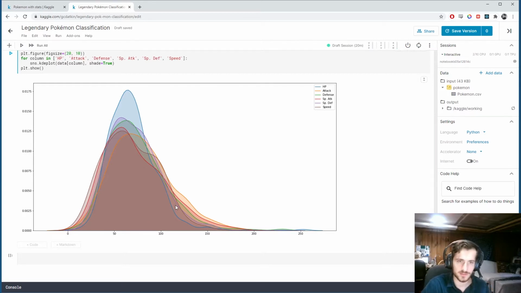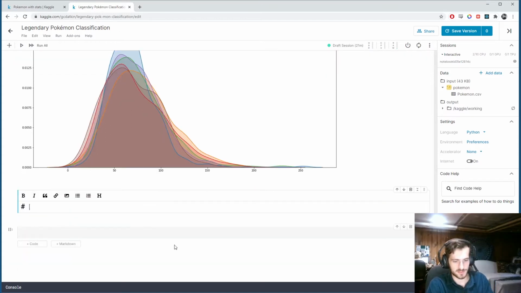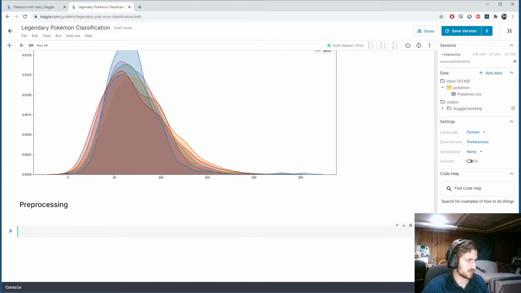And so this is just to get a better sense of what the data looks like. Now they take on a similar range, but I'm still going to scale all the features just so that we have as similar a range as possible. And with that, we will start pre-processing. So getting it ready to train.